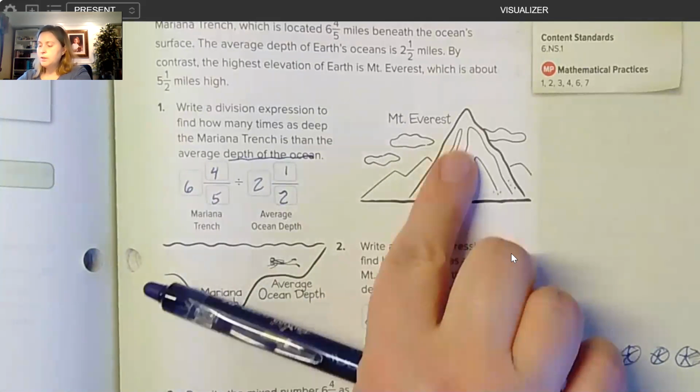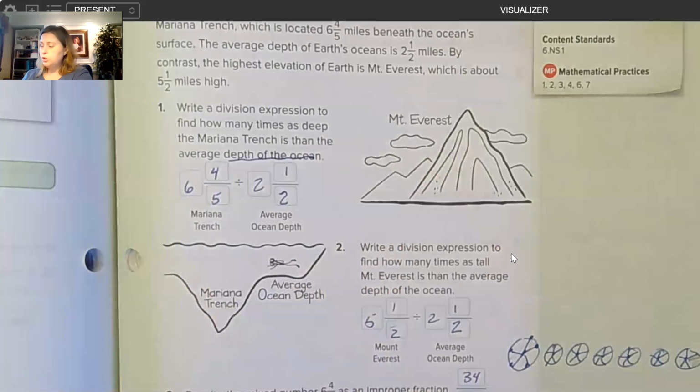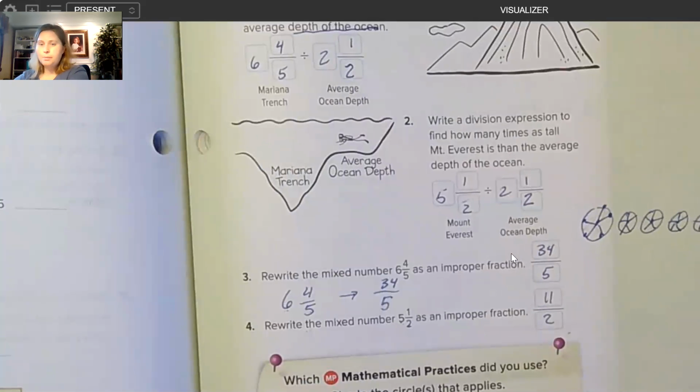So this page was just kind of for perspective. We have an example. Mount Everest is a fractional size of the deepest trench as far as measuring the sheer height of it. And then we just had a little bit of practice at the bottom of page 325, changing from a mixed number to an improper fraction. All right. So questions on.